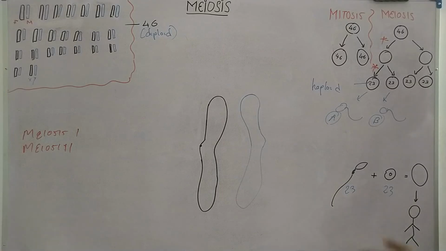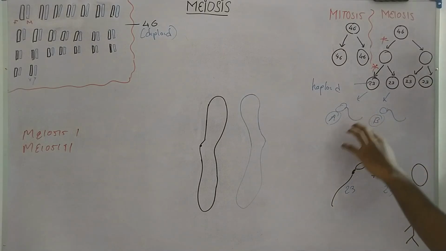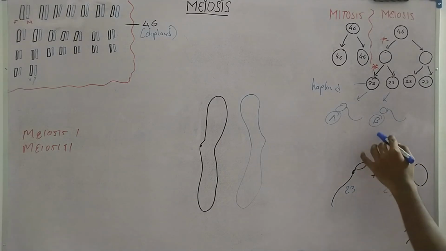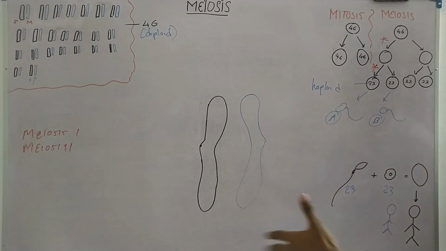But let's say sperm B, with another different combination of chromosomes, binds with this egg cell. Then it will again form a zygote, but due to the variation, it will produce a different person. Now this person and this person might look similar to each other, but they are not identical because of the variations.